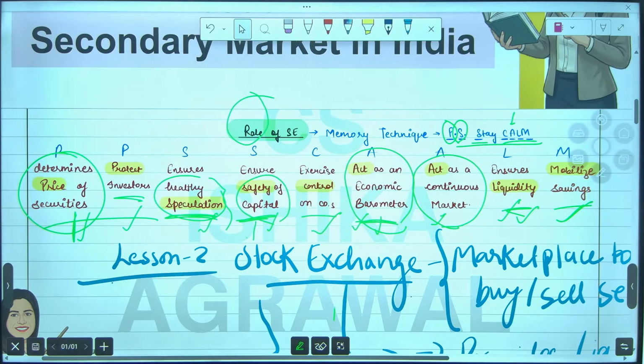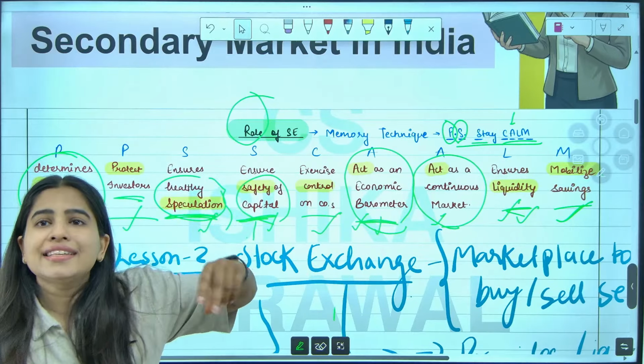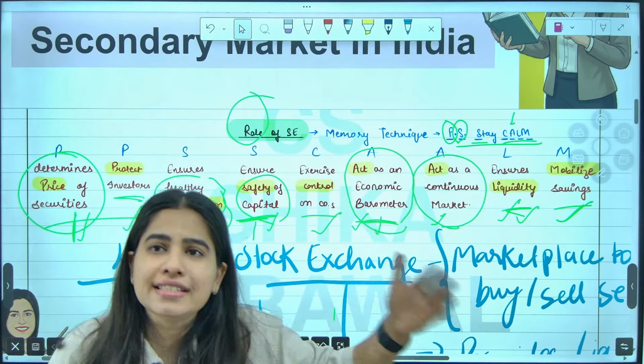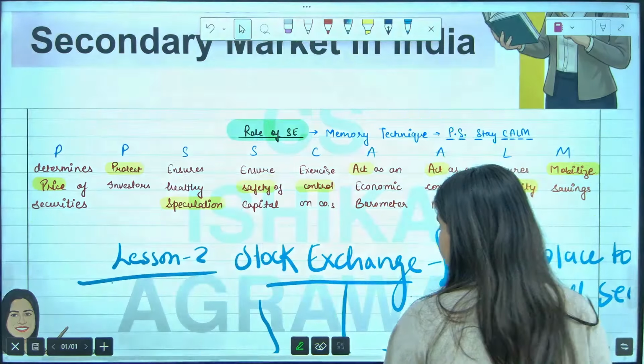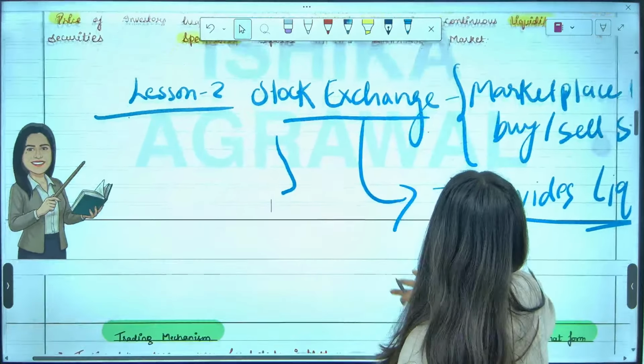Just stare at this particular topic. And are we good to move towards the next topic? Quickly drop next in the chat box. If you are good with role of stock exchange, drop next in the chat box. Yes, everyone. Drop next in the chat box.